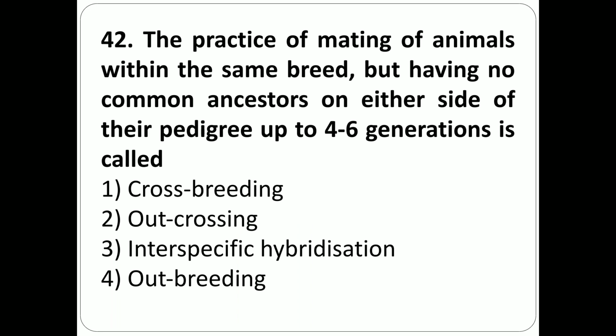Question number 42. The practice of mating of animals within the same breed but having no common ancestor on either side of their pedigree up to 4 to 6 generations is called. First option, crossbreeding. Second option, outcrossing. Third option, interspecific hybridization. Fourth option, outbreeding. The correct answer is the second option, outcrossing.